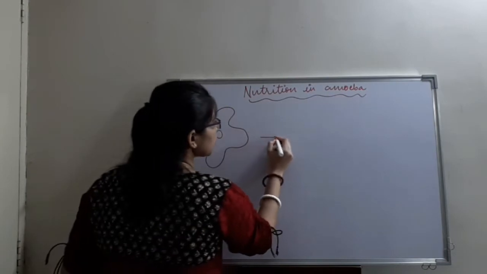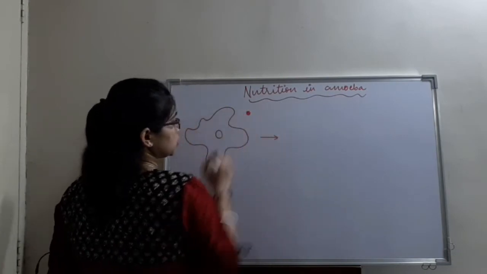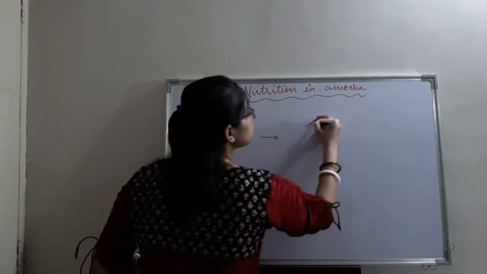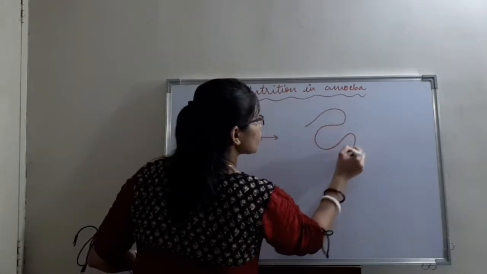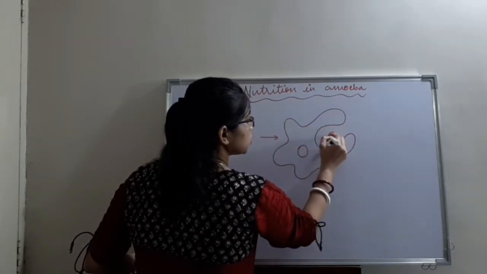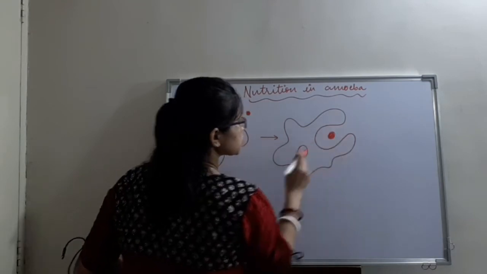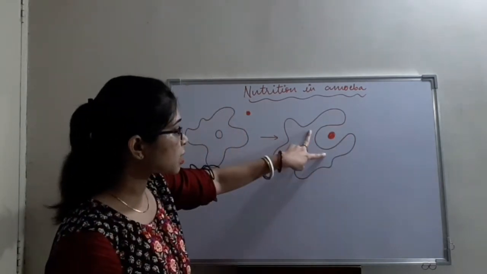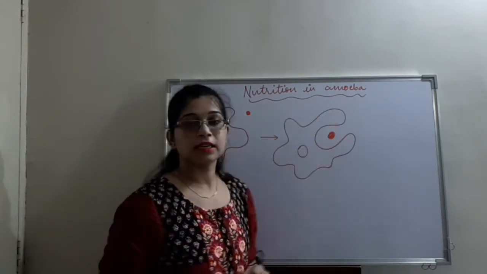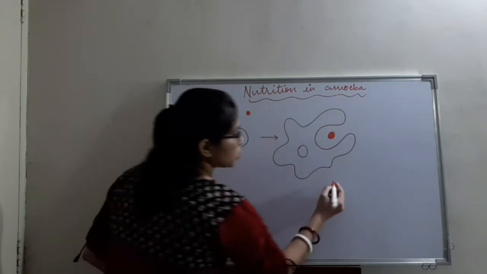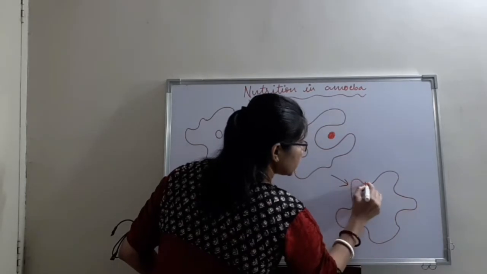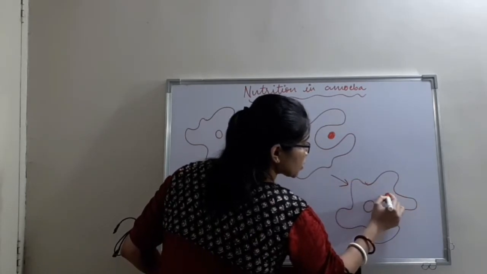Nucleus is present. When it senses a food particle, it stretches the pseudopodia in such a manner that the food gets completely covered with the pseudopodia. This is the food particle and this is the nucleus inside the body. So you can see here that the pseudopodia has been stretched in such a way that the food particle is getting enclosed by it.